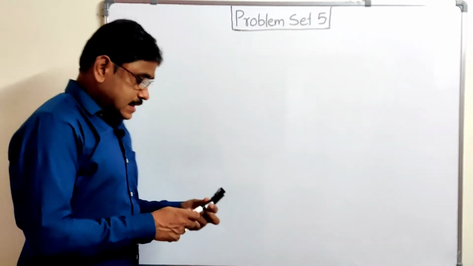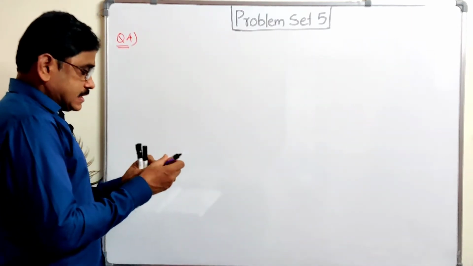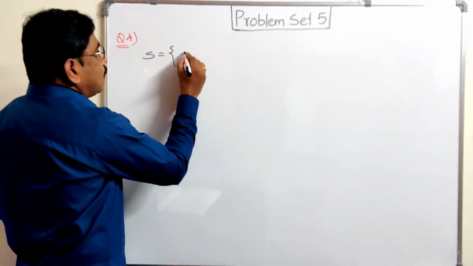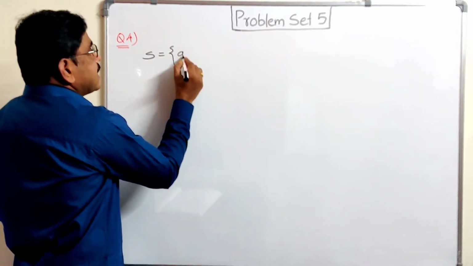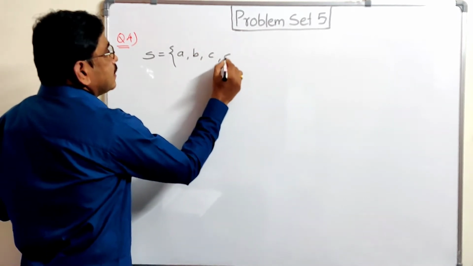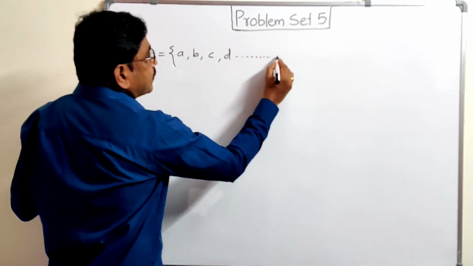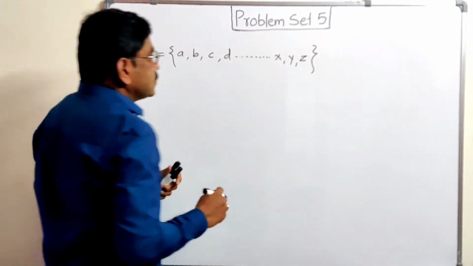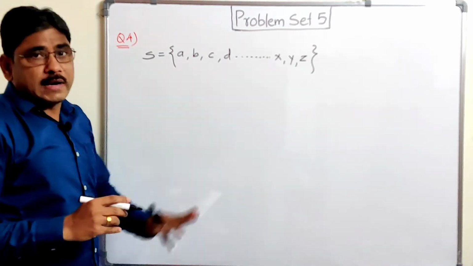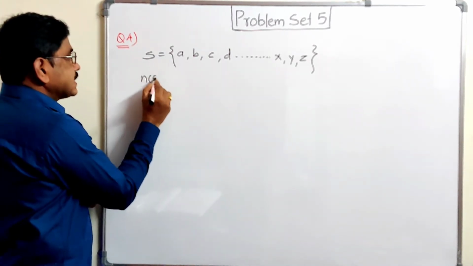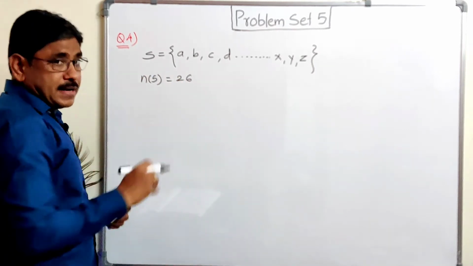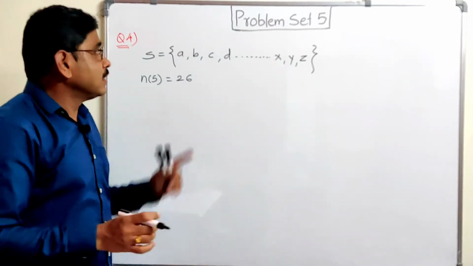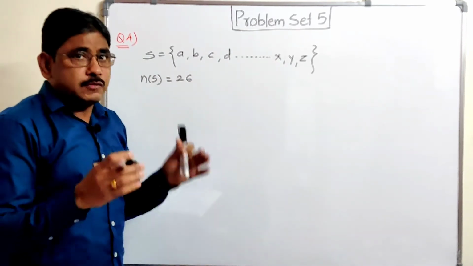Here S is equal to the sample space, S is equal to all alphabets of English. So no need to write all this. We can write this as A, B, C, D, dot dot dot, X, Y, Z, like this. So in this way, A, B, C to X, Y, Z, NS is equal to 26 alphabets, our English alphabets. So in a cap there are 26 cards. On each card 1 alphabet is written, that is, 26 alphabets.